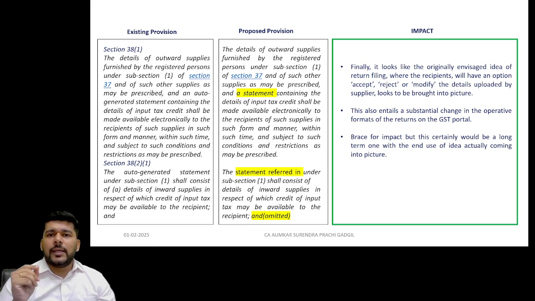So possibly, as we discussed just a minute back, there might be a scenario that this GSTR 2B will now be made an active communicative return sort of a thing, whereby the recipient will have to accept, reject, modify, and communicate it back to the supplier, and before the entire 3B is finalized, I believe this is how the return will stand modified, or the return figures will be required to be modified to that extent. So this is something that we are looking forward to, to see exactly what happens.